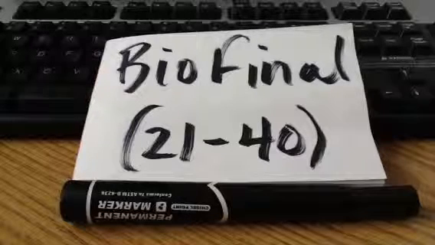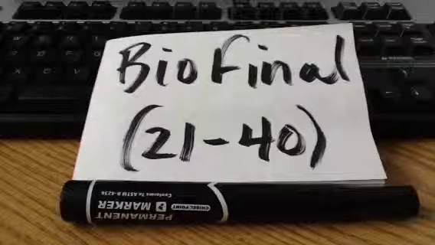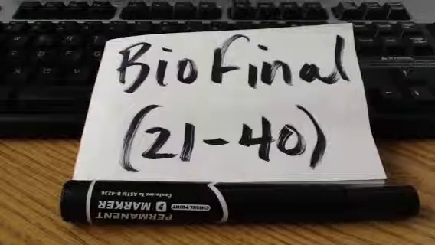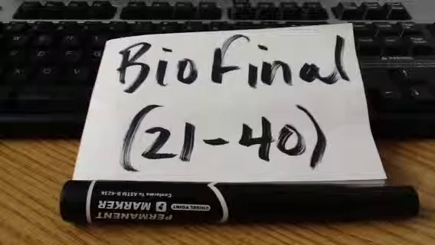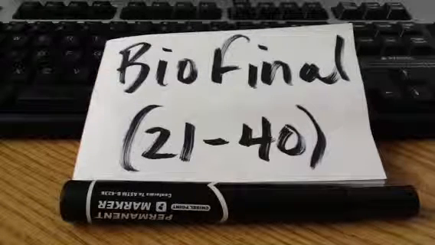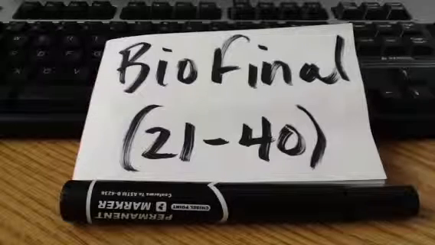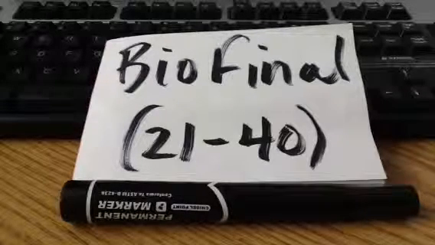28. Hypertonic describes an osmotic environment where there is more water inside the cell than outside the cell. Describes an osmotic environment where there is less water inside the cell than outside the cell. Describes an osmotic environment where there is the same concentration of water inside the cell as outside the cell. None of the above.